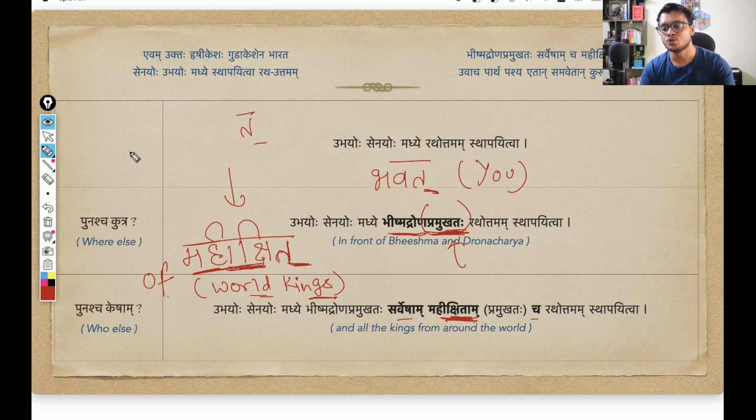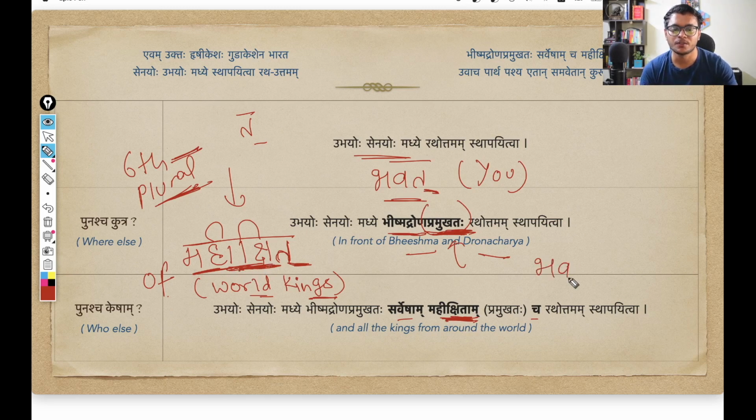So I want to say in front of the world kings. So again, I am going to use the sixth case and plural. Why plural? Because a lot of different kings. And in sixth case plural, this Mahikshit changes into Mahikshitam, just as the word Bhavat changes into Bhavatam. And I say, Bhavatam Sarvesham Hardam Swagatam. So I say I welcome all of you.